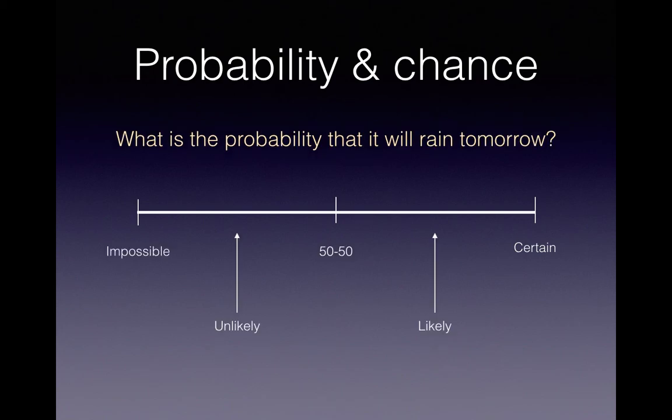And the last one, what's the probability that it will rain tomorrow? Now, it's not certain, it's not 50-50, it's likely. And it may be close to certain, but it's not a definite fact that it's going to rain tomorrow.